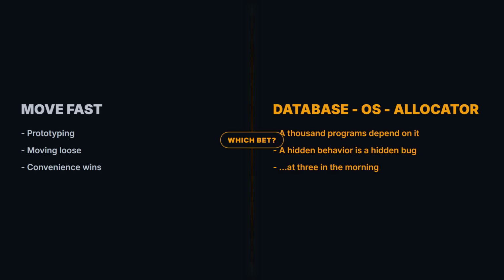Prototyping fast, moving loose, the convenience wins. Writing a database, an operating system, an allocator that 1,000 other programs depend on, code where a hidden behavior is a hidden bug at 3 in the morning. Then Zig's refusal stops looking like stubbornness and starts looking like the whole point.